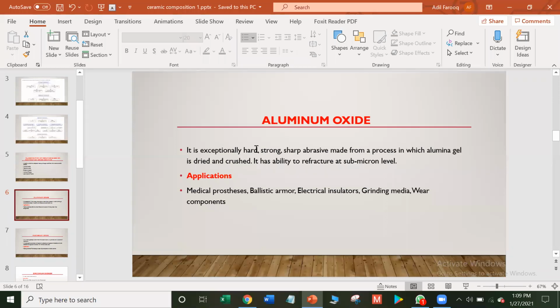So aluminium oxide is very hard, very strong, and has the ability to refracture. Refracture means to break down. It has the ability to refracture at submicron level. Submicron means particles being less than a micron in measurement. These particles are called submicron level particles. Applications: aluminium oxide is used in medical prostheses, artificially prepared medical instruments, ballistic armors, electrical insulators, grinding media, and wear components.